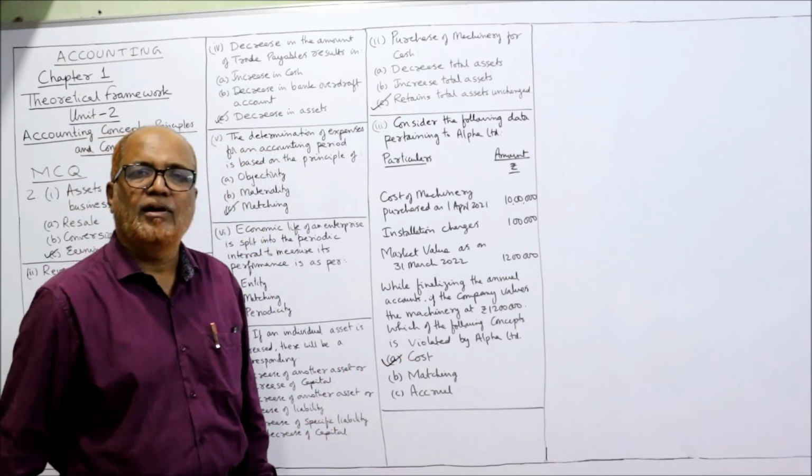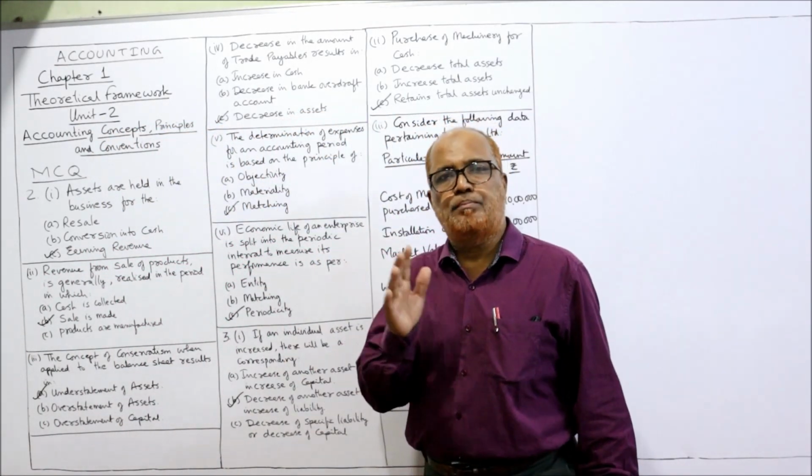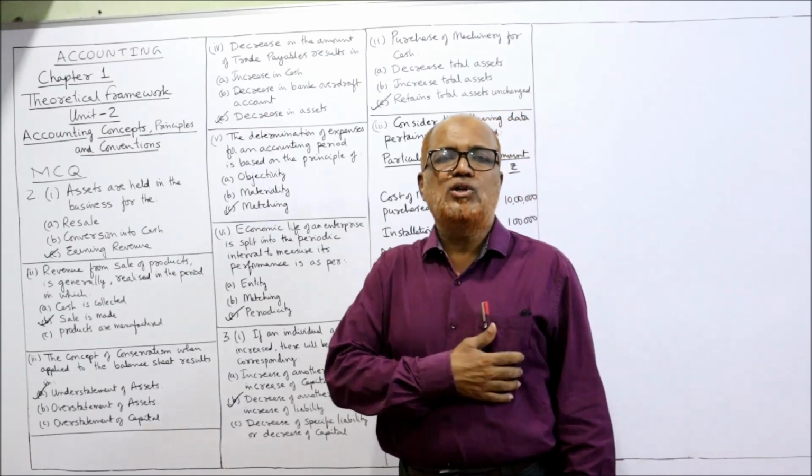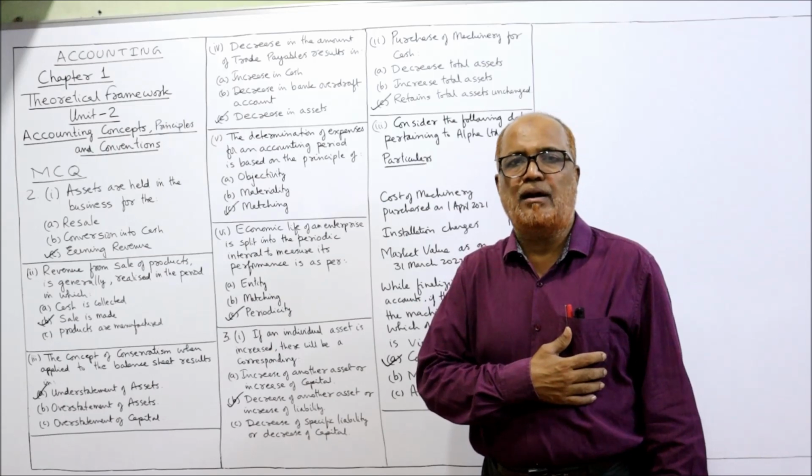That's it. This is the end of this chapter, chapter number 2, accounting concepts, conventions and principles. In the next video, inshallah, I will start the next topic, that is capital and revenue expenditure.